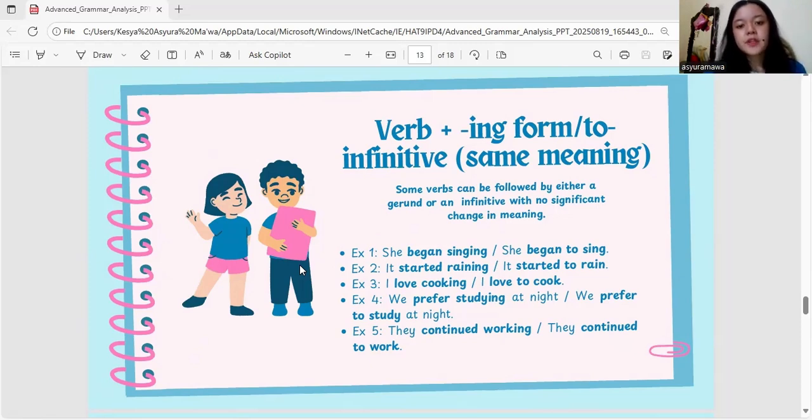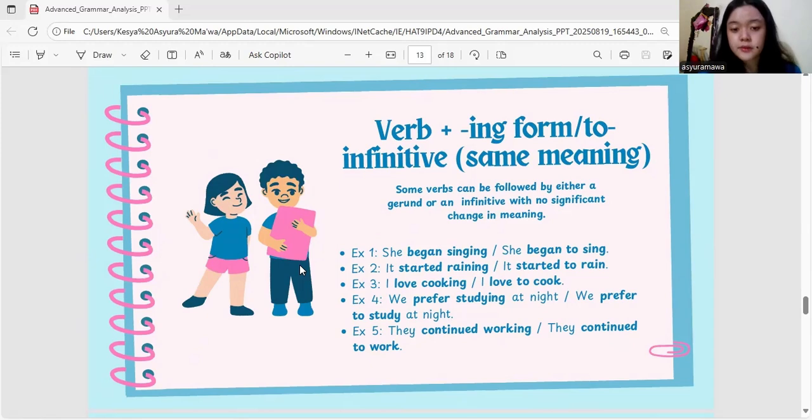Number 4, we prefer studying at night. Is it the -ing form? Studying, from study plus -ing, studying. And the to infinitive is we prefer to study at night, to study. The explanation is the verb prefer can also be followed by both forms without any change in meaning.